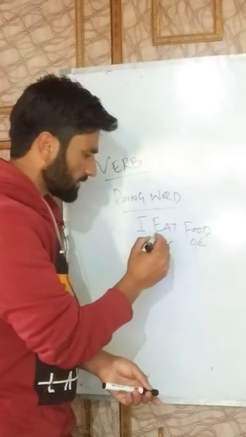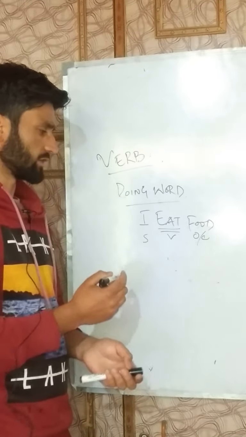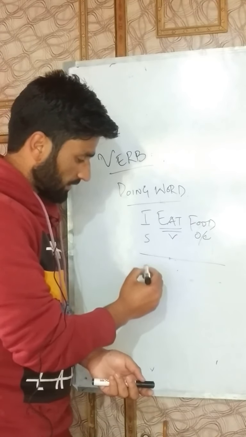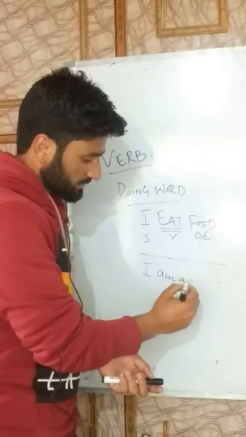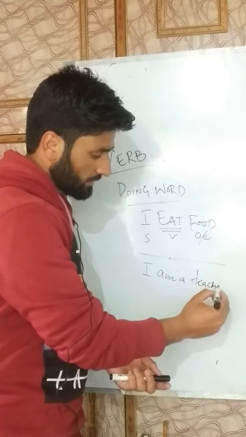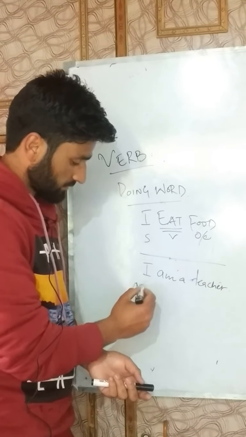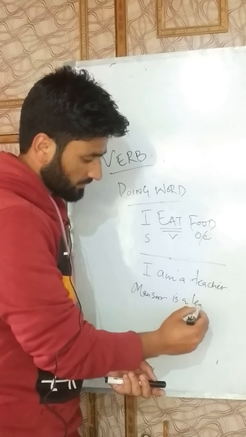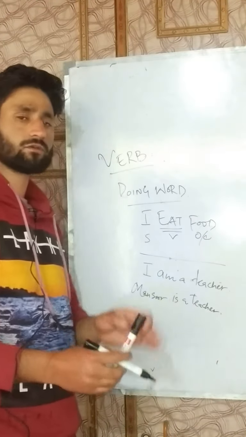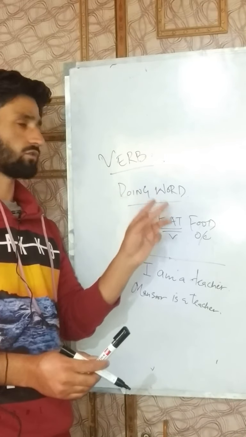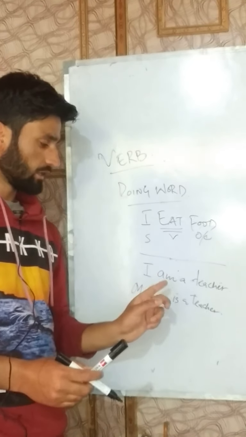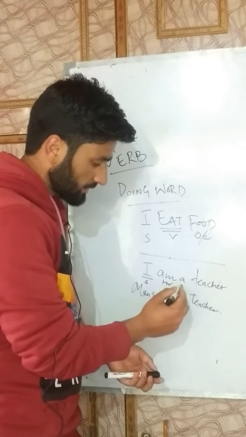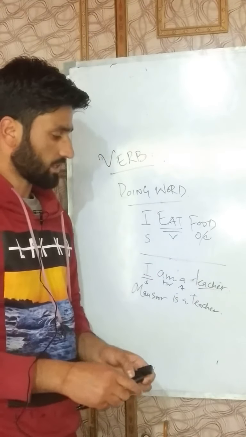Now, let's take a different scenario. Yesterday I gave another example: I am a teacher. Or Sir Mansoor is a teacher. If you go through the doing-word definition, you'll find here a subject, a helping verb, an article, and a noun.